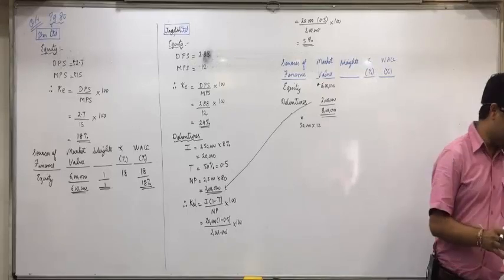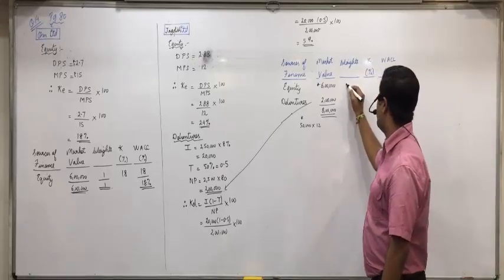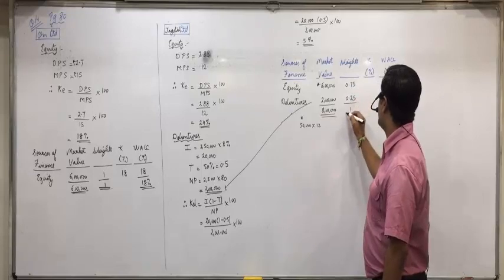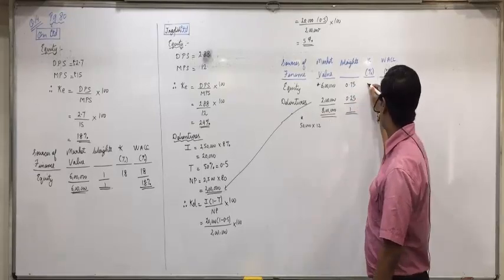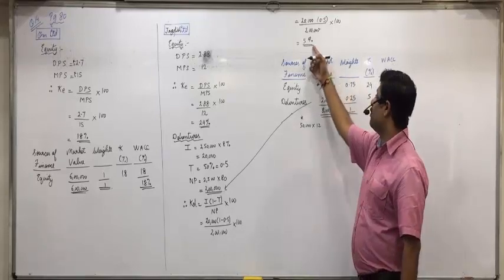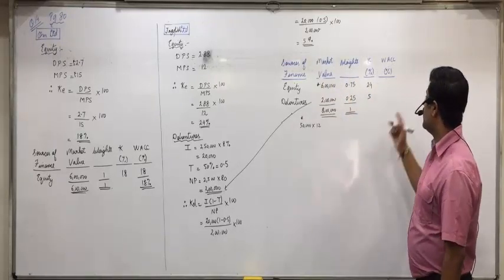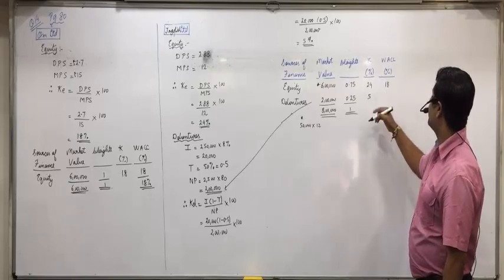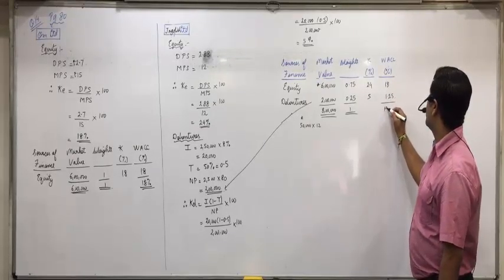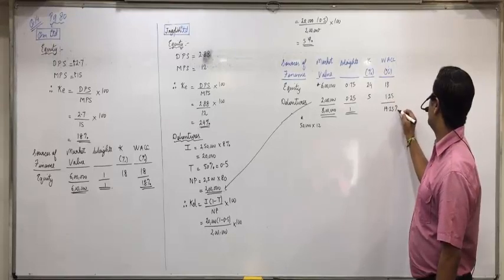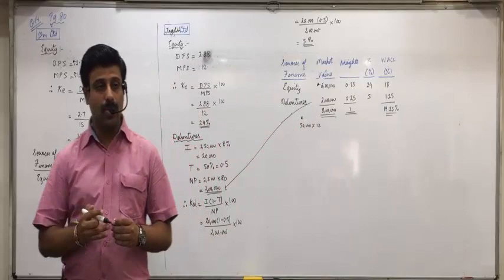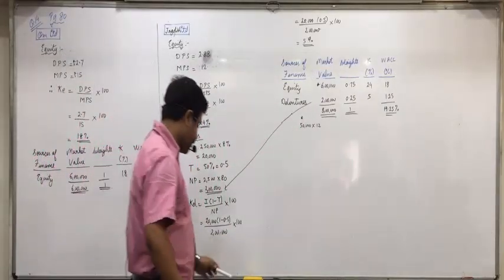Now 6 lakhs divided by 8 lakhs is 0.75. 2 lakhs divided by 8 lakhs is 0.25. 24 into 0.75 is 18, and 5 into 0.25 is 1.25, so 19.25%. Who all could get this right? So all of you are clear with this question?